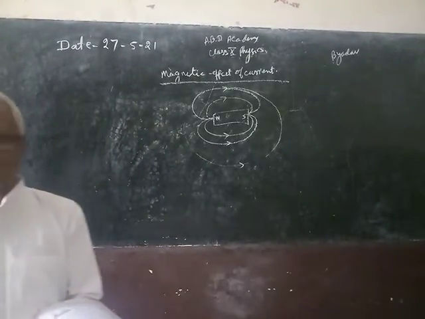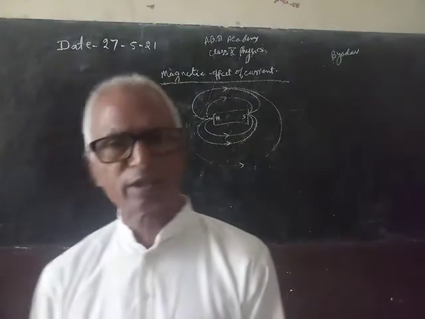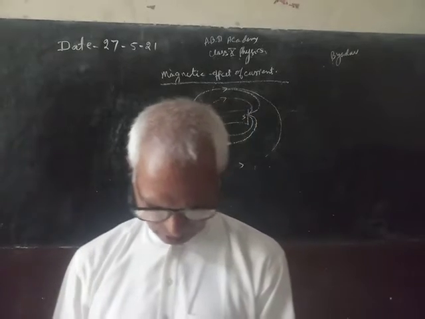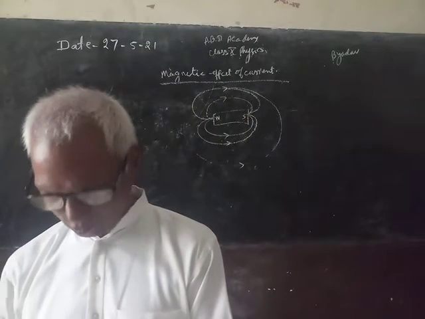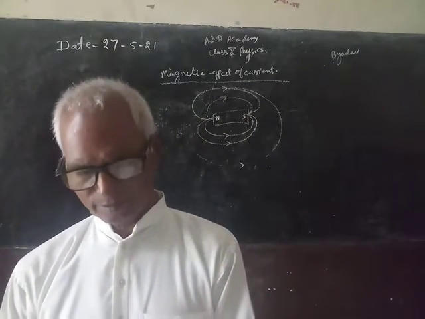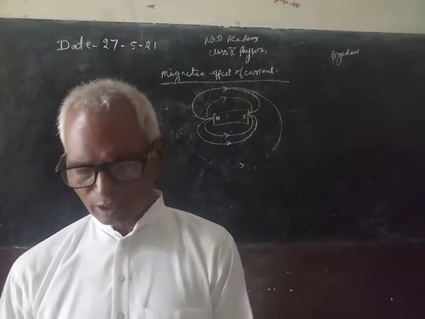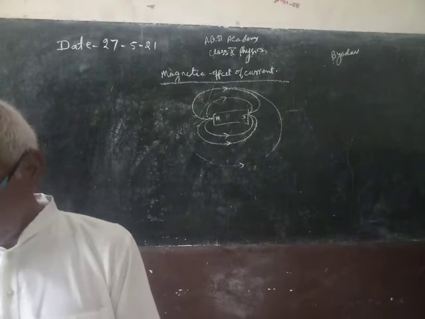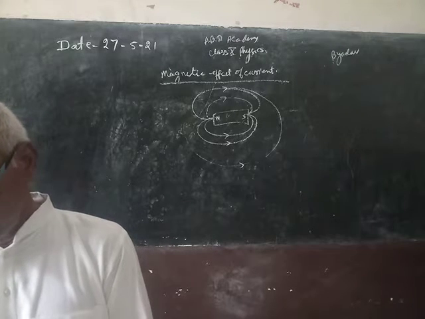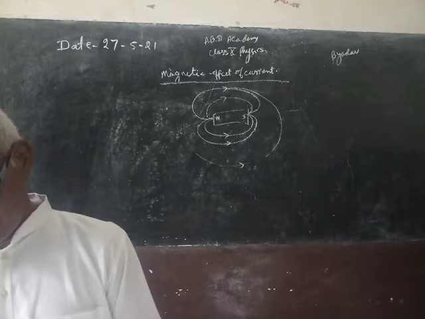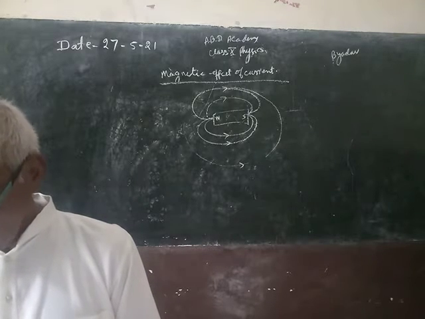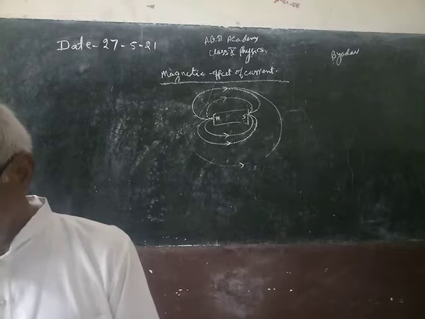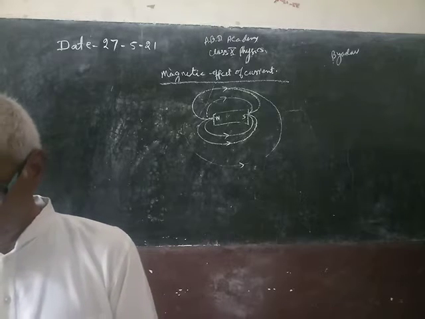These are like elastic membranes, they never intersect each other, and likewise there are so many properties of magnetic lines of force. I am not going into detail of that, how magnetic lines of force are shown around the magnet. We are coming to the magnetic effect of current.